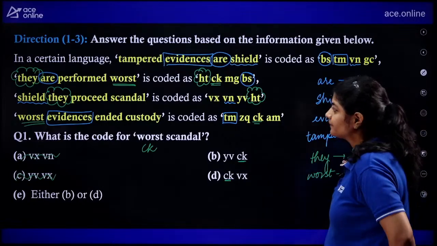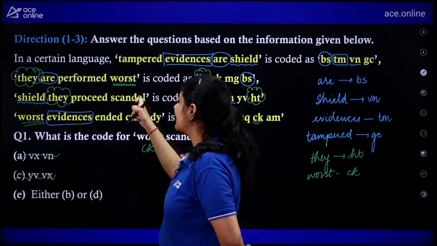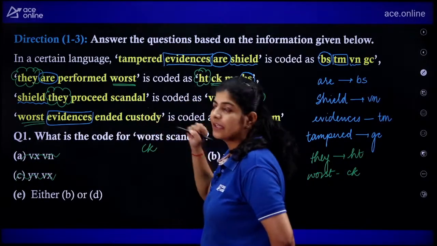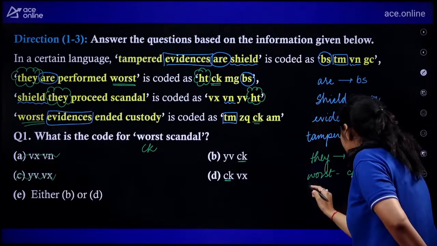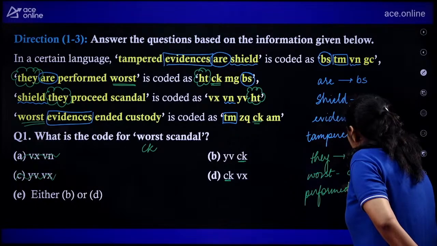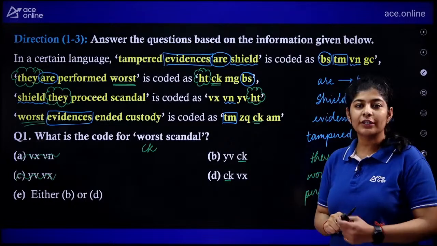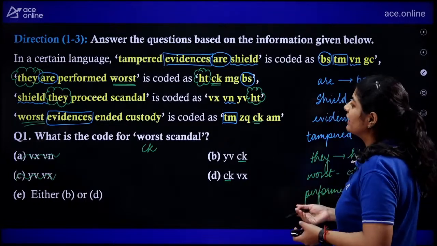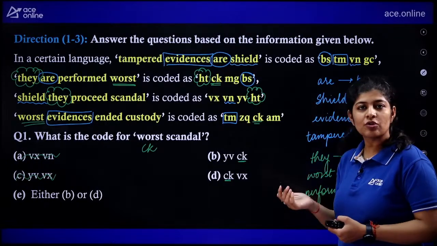Let's see the next one. Here we are having proceed and scandal. Here we are having ended custody. Do we have any word which we are left with? Yes, the word is performed. Performed is coded as MG. Now, apart from that, we are not sure whether for proceed we are using VX or YV, or for the scandal we are using VX or YV.